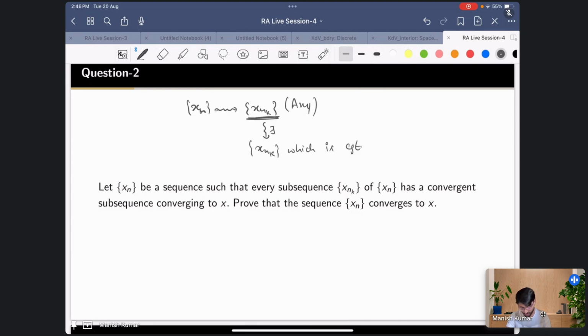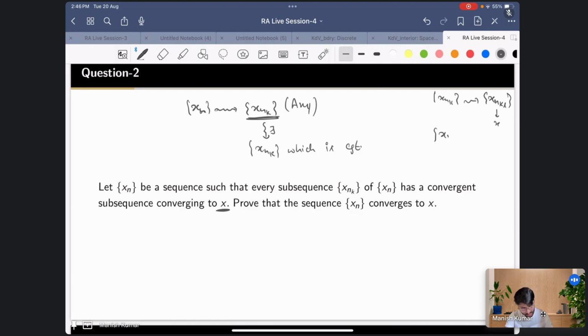This is very important, that this limit is common. So suppose xn is a sequence, and I gave you one subsequence xnk, then this will give you a convergent subsequence, let's say xnkl, which is converging to x. This is what the theorem says.